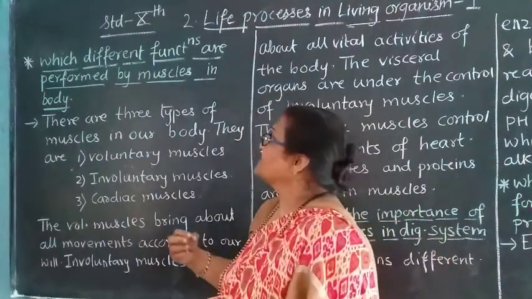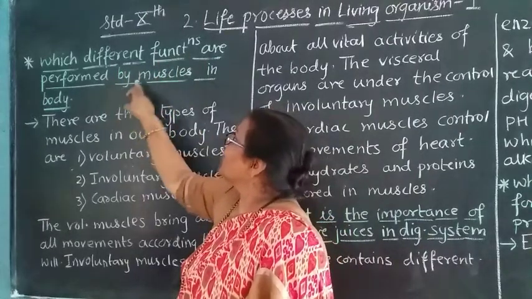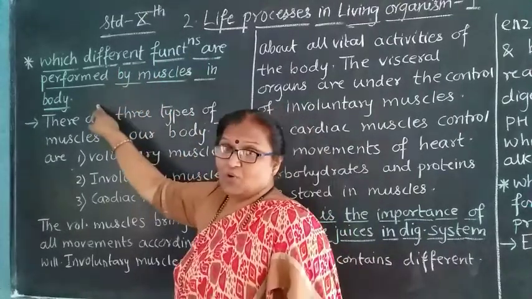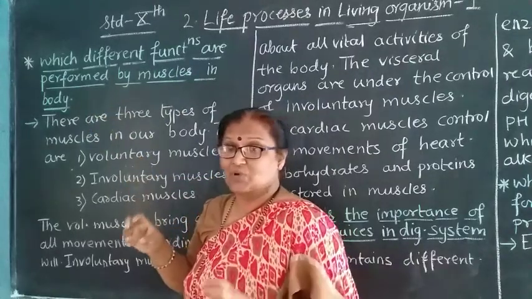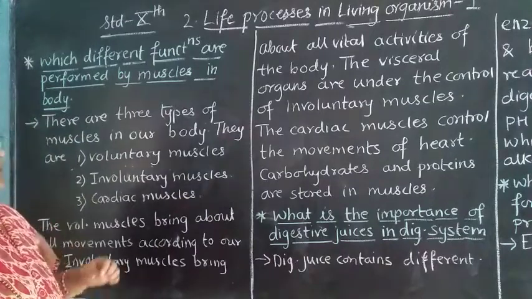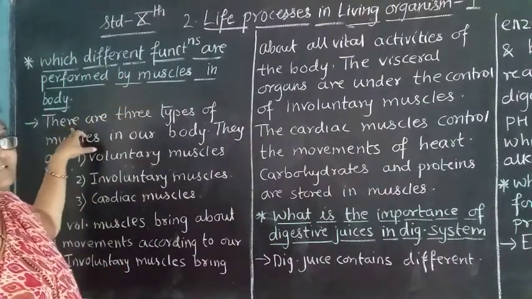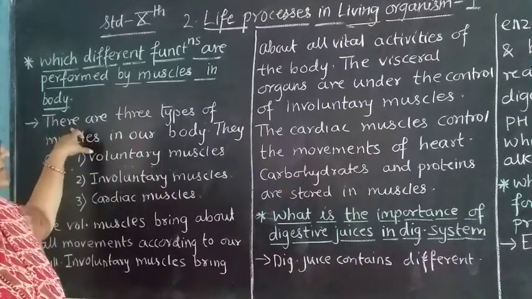What does this question tell you? Which different functions are performed by the muscles in the body? There are muscles in the body, and which functions are they performing?